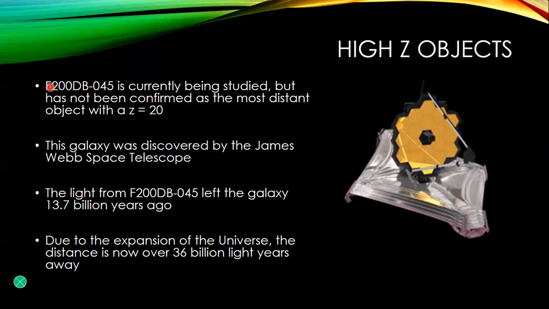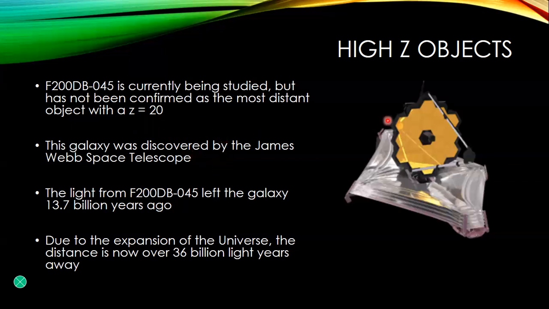So in any case, F200DB-045, we believe is the highest Z object, highest redshift object at around 20. Now, without going into detail about how they measure redshift on this, it does have to do with spectral analysis, but it really needs a lot of follow-up because they make a lot of assumptions when they measured the redshift for this.